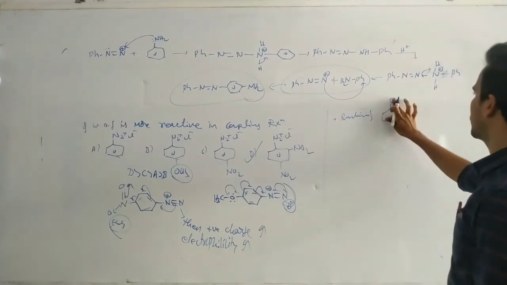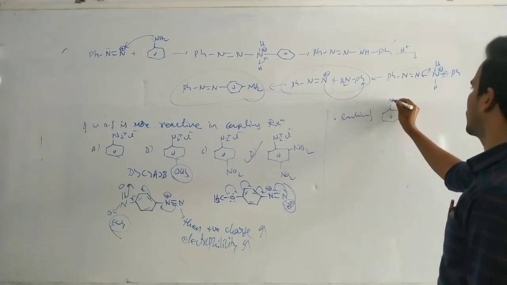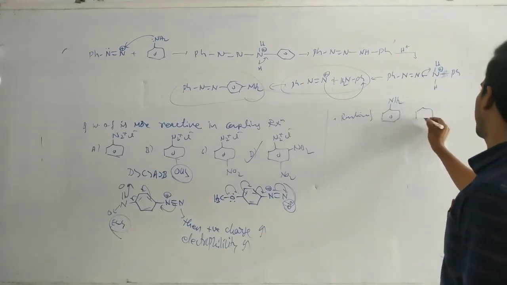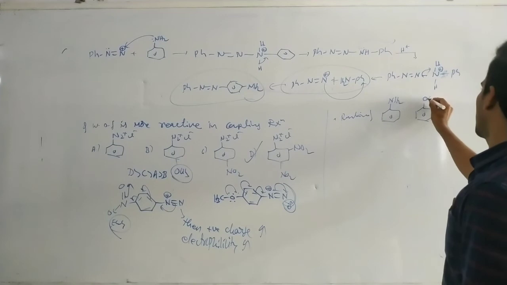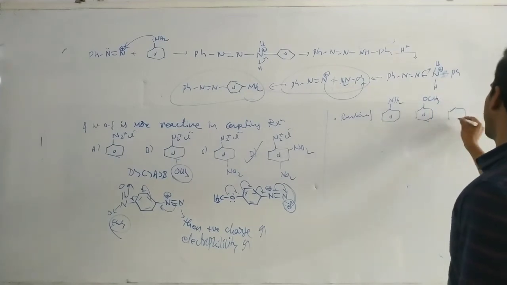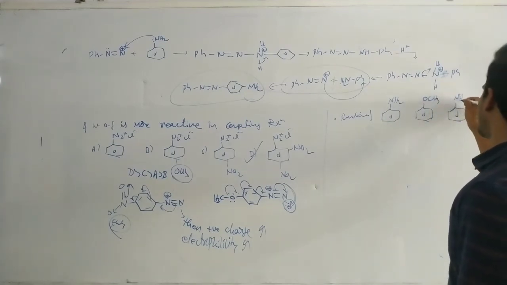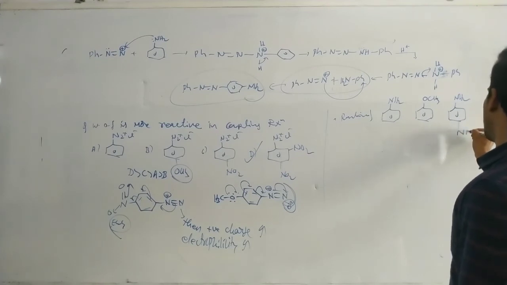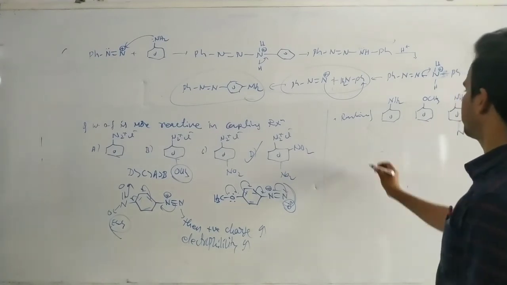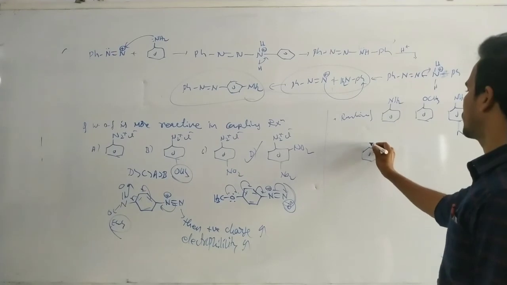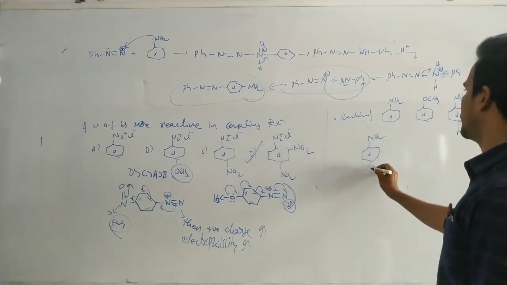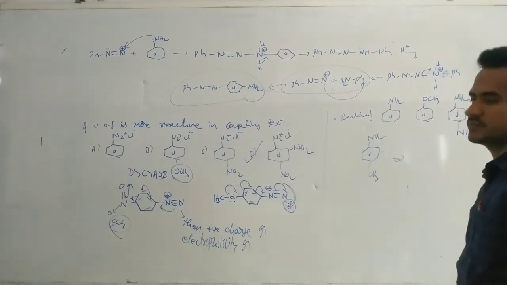For suppose phenol, let's see this one. Aniline, OCH3, this NH2 and NH2, this NH2 CH3. Now which is more reactive?